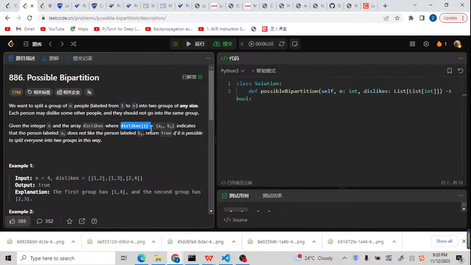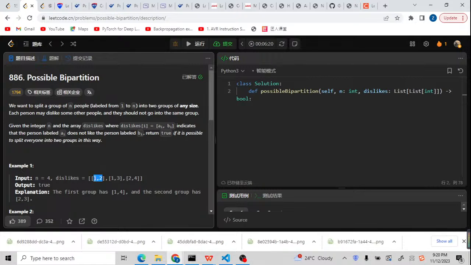So dislikes[i] means a_i and b_i, which indicates that the person labeled a_i does not like the person labeled b_i. Return true if it is possible to split everyone into two groups in this way. So this is a bipartite problem. We need to put the people into two groups, but there's a condition: if person 1 doesn't like person 2, you cannot put them in the same group. You have to put them in two groups.